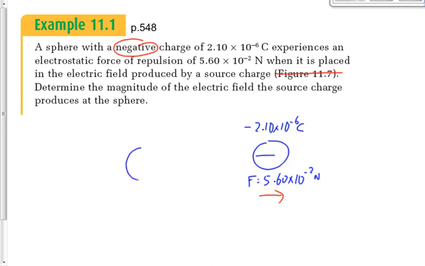It's away from, well, we'll call this charge over here that we don't really know what its value is, my source charge, produced by the source charge. We're looking for the field the source charge right here produces at this point.